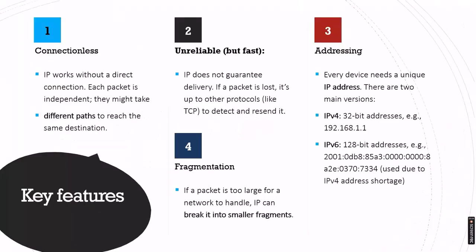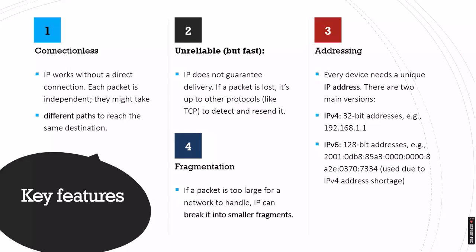Now the key features of IP. The first key feature is that it is connectionless. IP works without a direct connection. Each packet that is made at the start is independent. Every packet can take different paths, different routes and reach the same destination. We will be discussing later what is the con of being connectionless. The second key feature is unreliable but fast. IP does not guarantee delivery. If a packet is lost, it's up to protocols like TCP, Transmission Control Protocol, to detect and resend it.